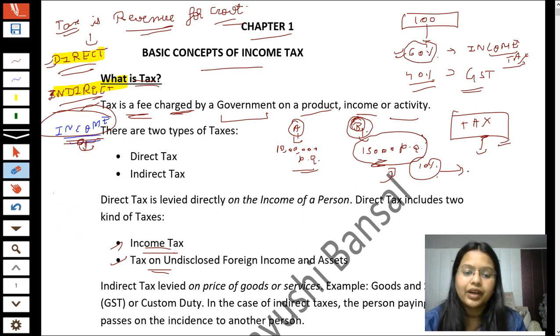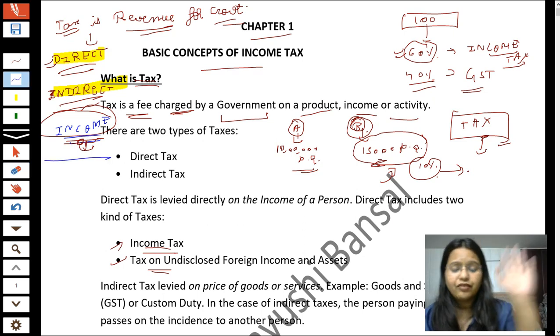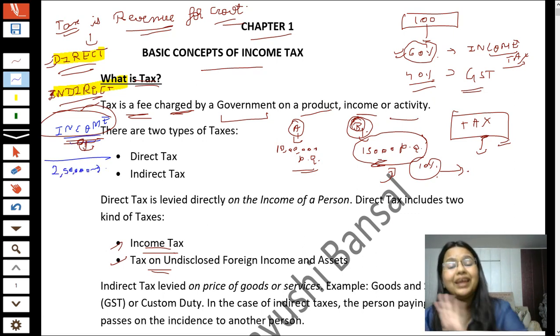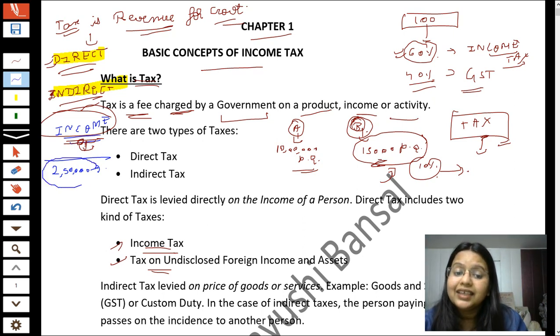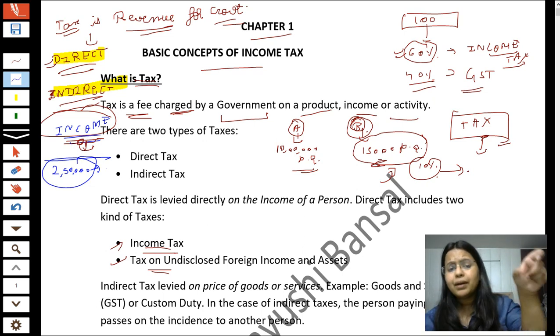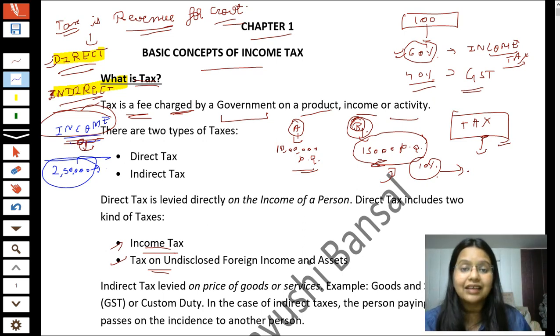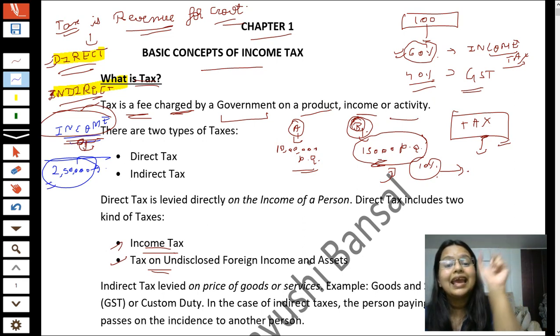So for this purpose, what the government does is, they form some slab rates. Slab rate means that, for example, they say that a person earning up to rupees 2,50,000 has to pay nil taxes, meaning he has to pay no taxes to the government. Why do they say this? Because they understand that a person earning so low an amount has to first satisfy his own basic needs. Then only he can give his share to the government in the form of taxes. This is what is known as the exemption limit.